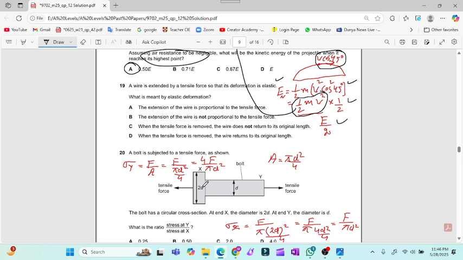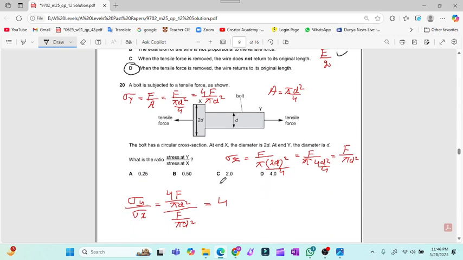Again, the question related to the expression: a wire is extended by a tensile force and the deformation is elastic. What is meant by elastic deformation? This question is related to the definition. So for question number 19, that is the definition of elastic deformation. That is not a big deal. You have to learn the definitions. Questions related to definitions have been asked in the papers as well.